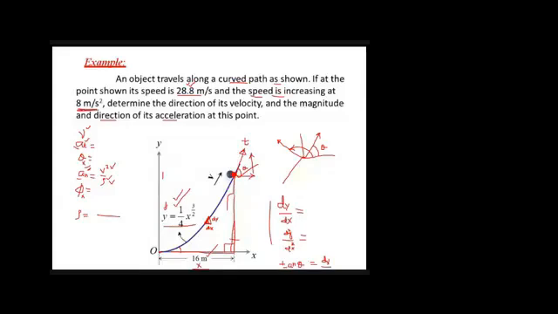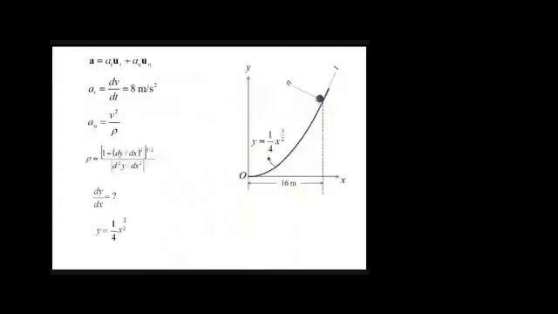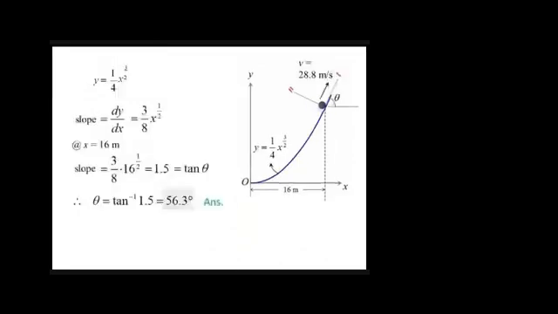Okay, so now let's see. For acceleration, we have this equation. We know that the a_t component is equal to 8 meter per second squared, and the a_n component is equal to v squared by rho. We know that rho is equal to this equation, so for that we need dy by dx. We know that y is equal to this thing, so take its derivative with respect to x, and when you take its derivative, dy by dx, you get this thing.